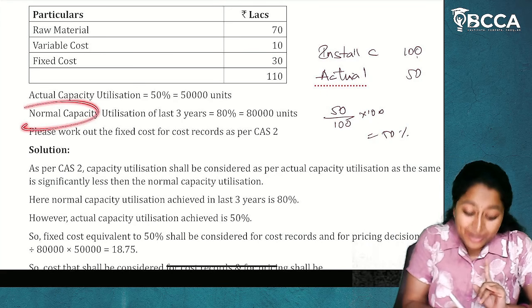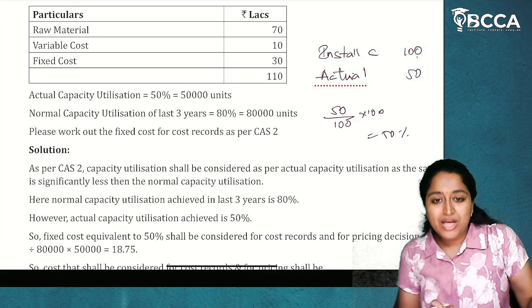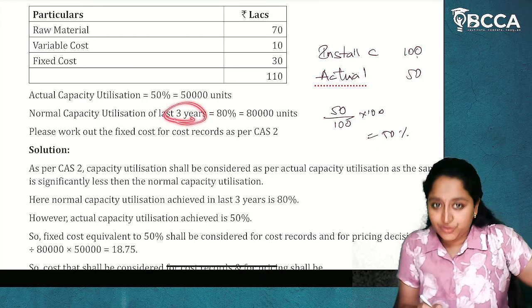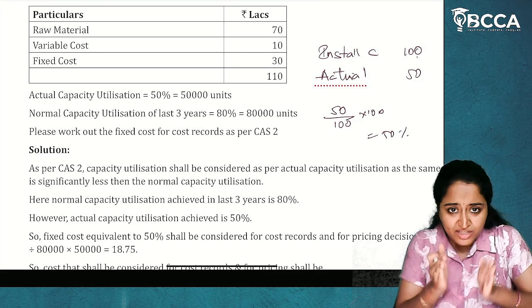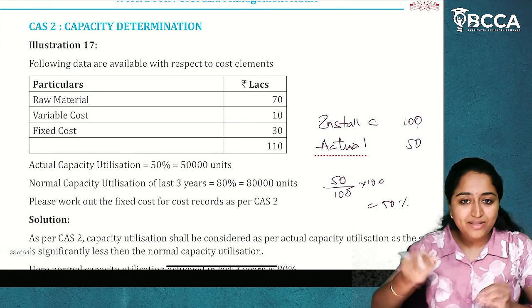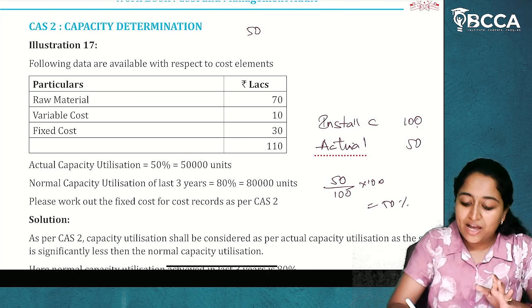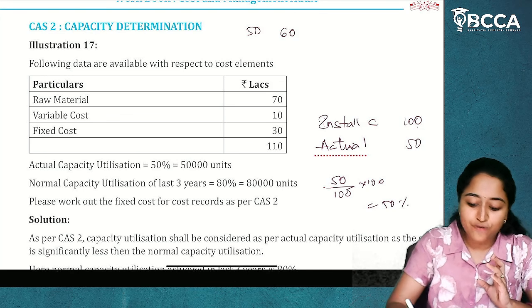Now, what is my normal capacity? Which means I am taking the average as a comparison for the past 3 years for the current year. In the first year, I got the actual capacity to be 50 lakhs. In the second year, 60 lakhs. And in the third year, 80 lakhs.